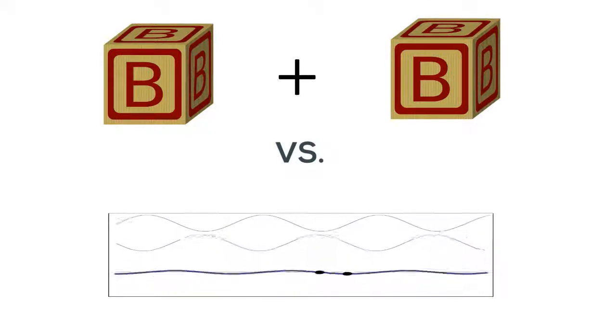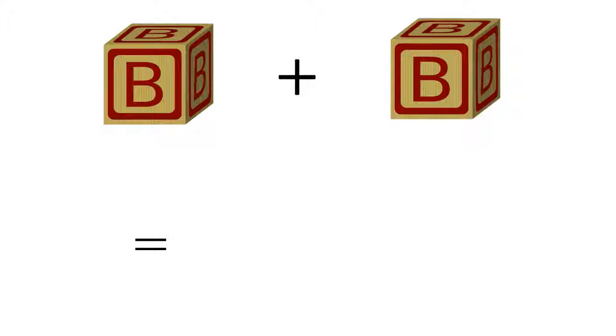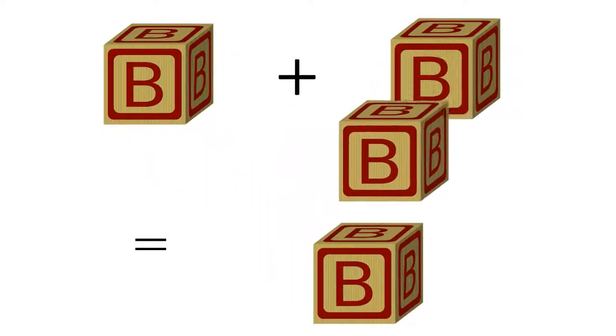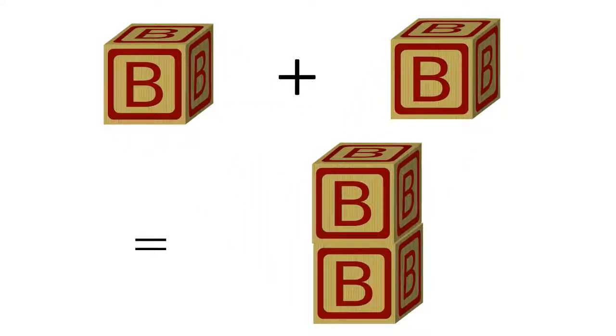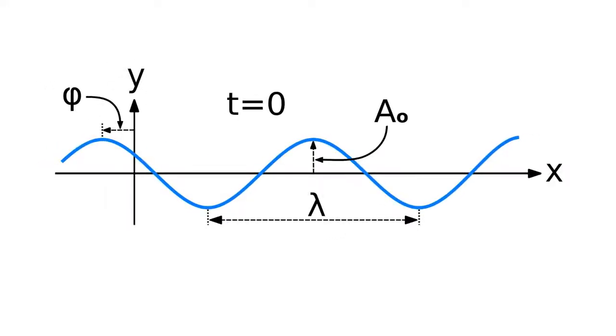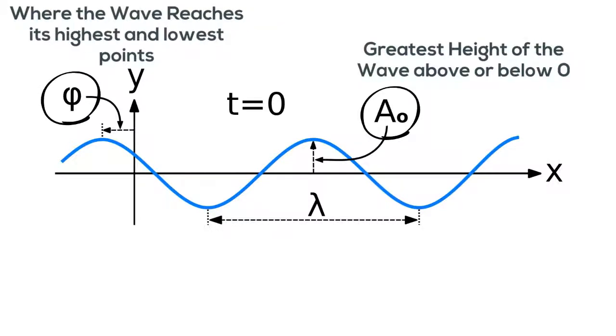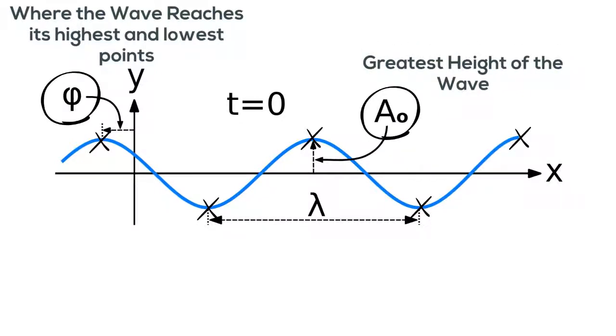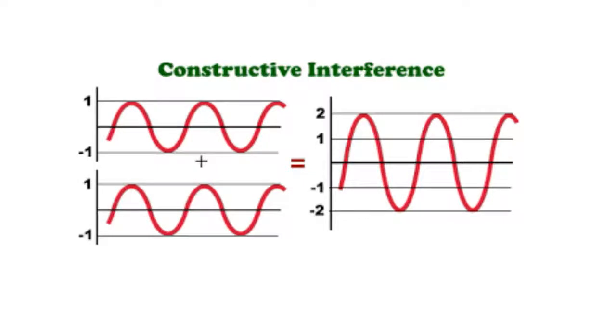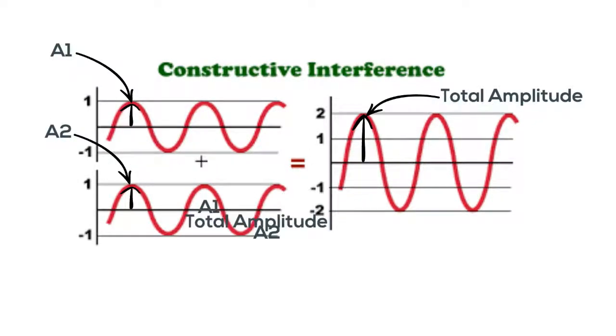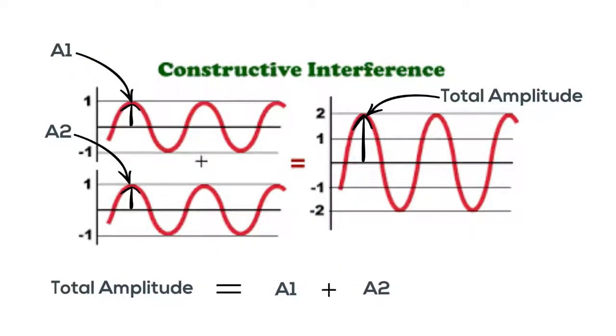The blocks are simple. The height of the two-block tower is just the sum of the heights of the two blocks. Waves, on the other hand, are tricky. This is because a water wave has two important quantities associated with it: its amplitude, that is, its maximum height, and its phase, that is a description of where the wave is up and where the wave is down. If two waves are in phase, then their maximum total height when added together is the sum of the two maximum heights, just like the blocks.